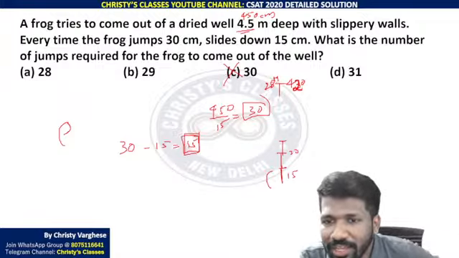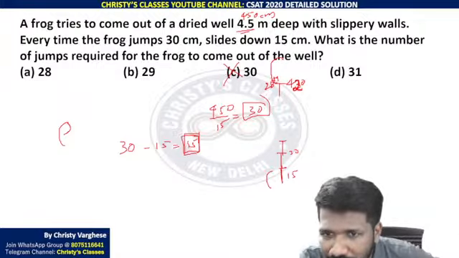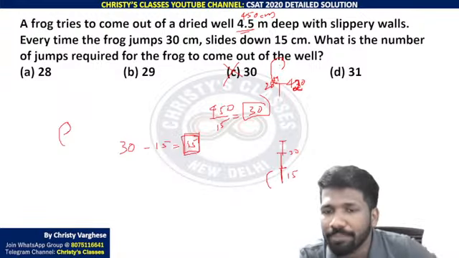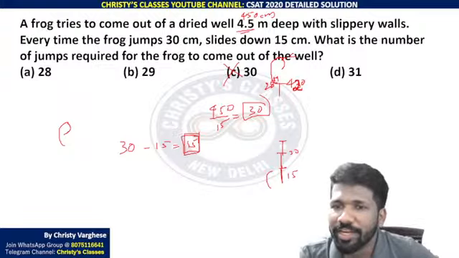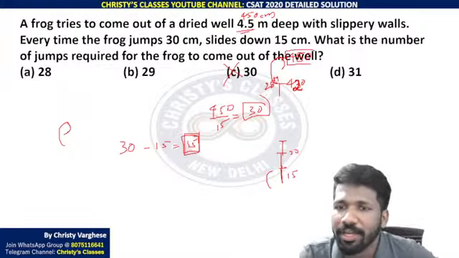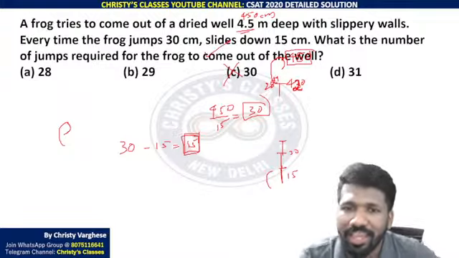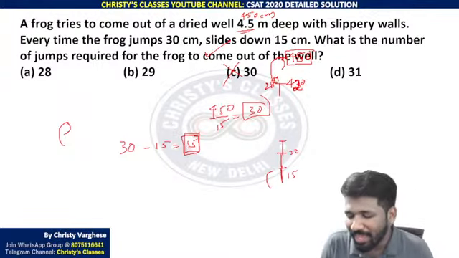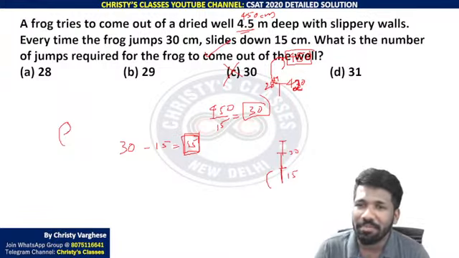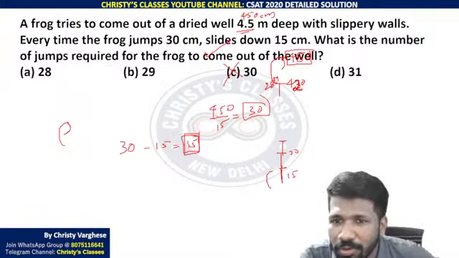Now listen very carefully. On the 29th jump, it will go up 30 centimeter. After that only it will come down. Now, when it goes up 30 centimeter, it already reached 450 centimeter, and that means it already came out. Then slipping down or sliding down does not make any sense, because already the mission is accomplished to come out of the well.